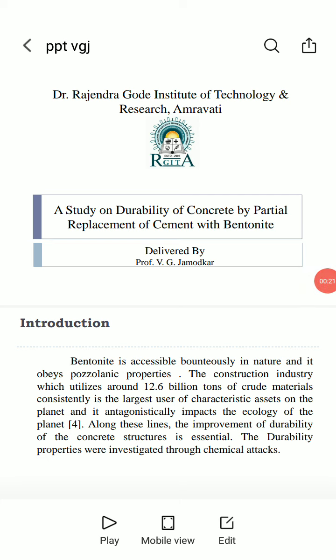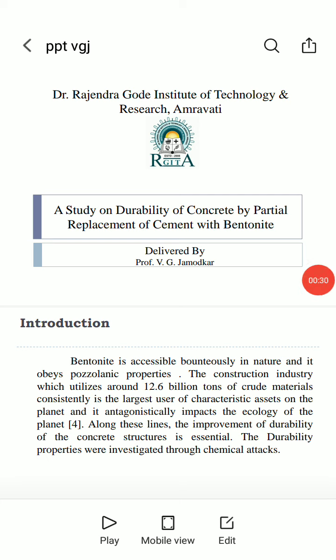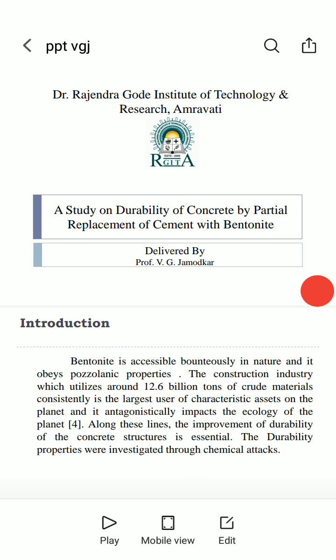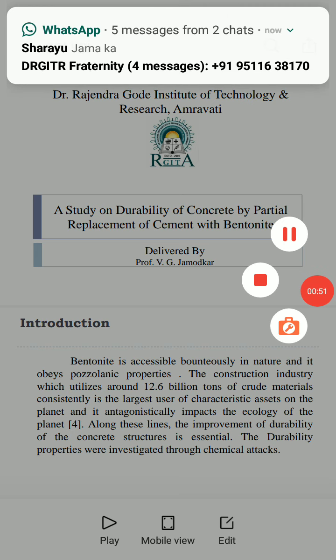The construction industry, which utilizes around 12.6 billion tons of raw material consistently, is the largest user of natural resources on the planet, and its negative impact affects the ecology of the planet. Along these lines, improvement of durability of the concrete structure is essential. Durability properties were investigated through chemical attack.